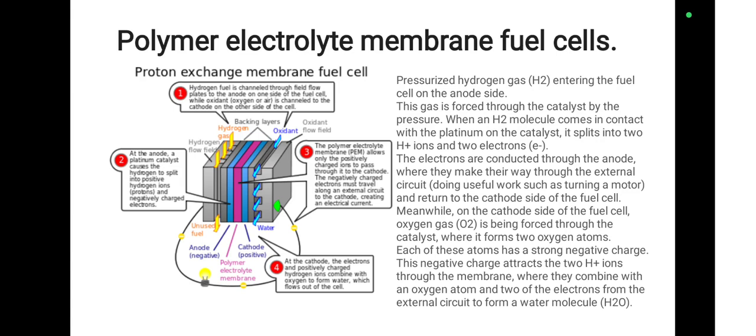Meanwhile, on the cathode side of the fuel cell, oxygen gas is forced through the catalyst, where it forms two oxygen atoms. Each of these atoms has a strong negative charge. This negative charge attracts the two H+ ions through the membrane, where they combine with an oxygen atom and two electrons from the external circuit to form a water molecule, H2O. So the figure explains the step-by-step process involved in the PEM fuel cell.